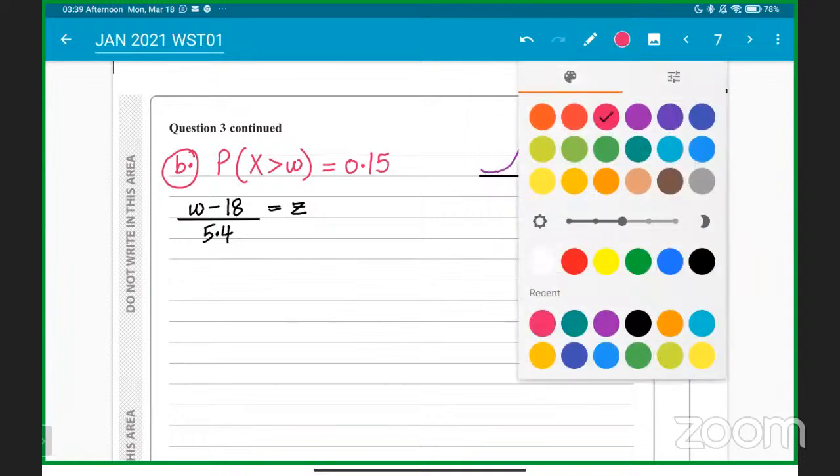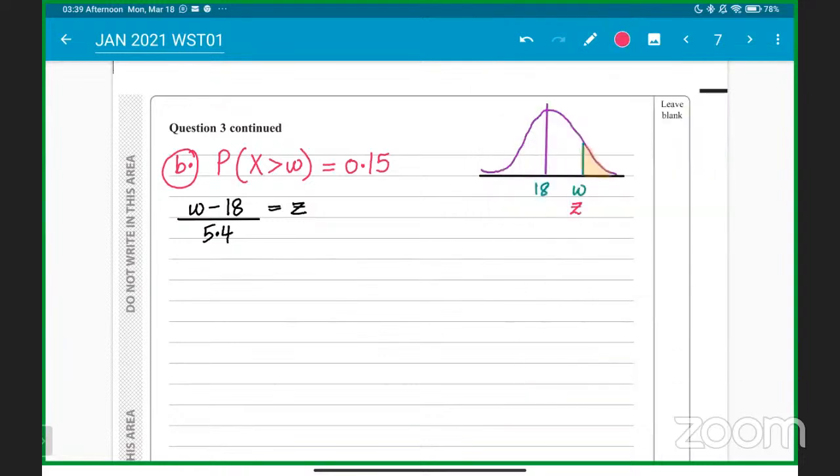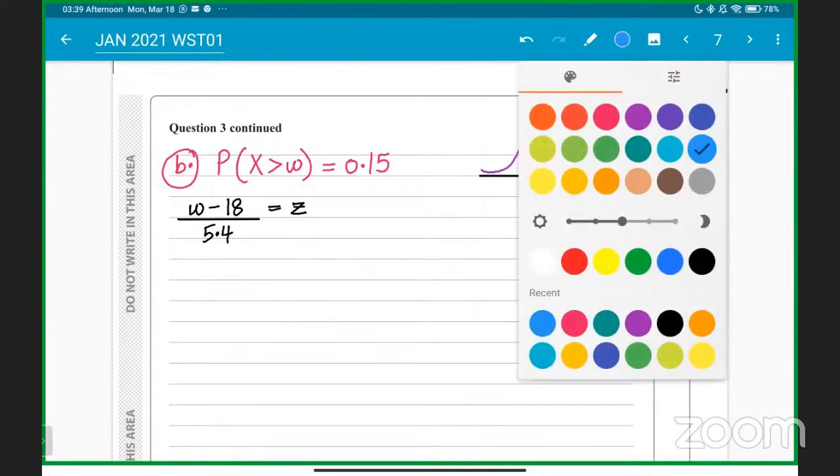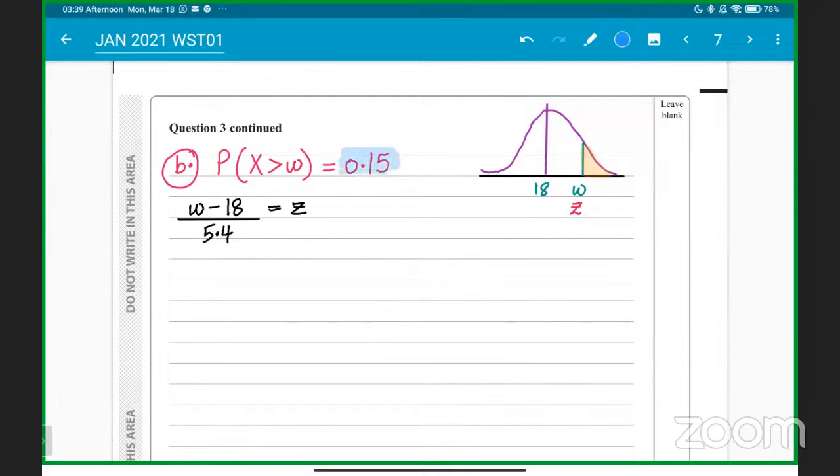So here we can say that whatever you are going to get will be the Z value positive. Now you have to look for 0.15. What will be the z value for the area probability of 0.15, okay students? What will be the z value for the probability of 0.15?